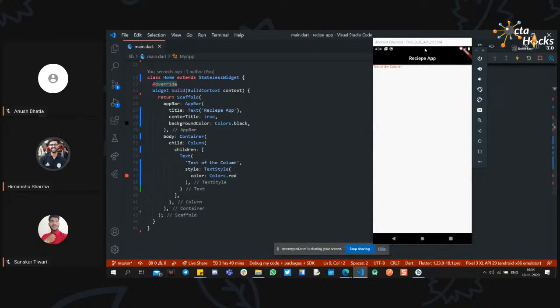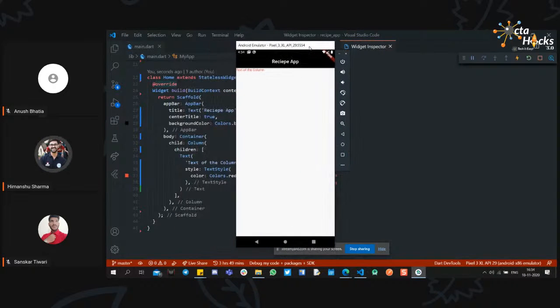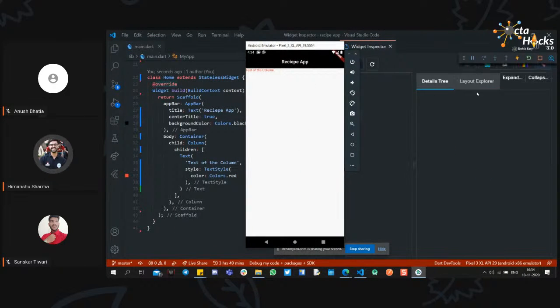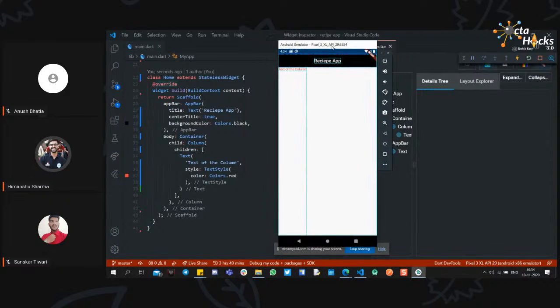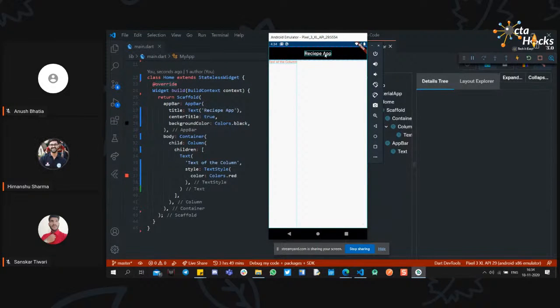Flutter also has some tools like dev tools. So if you want to see what is inside the column or how your structure looks like, you can open the dev tools and check the layout and all. So you can see that we have the app bar and we have a center title of text and then we have a column. So this is the column right here with children. First child is text and nothing else besides.